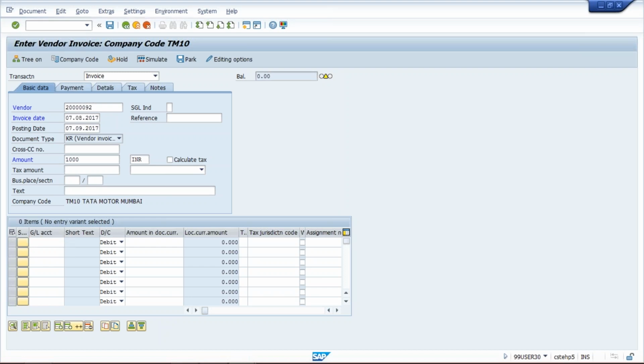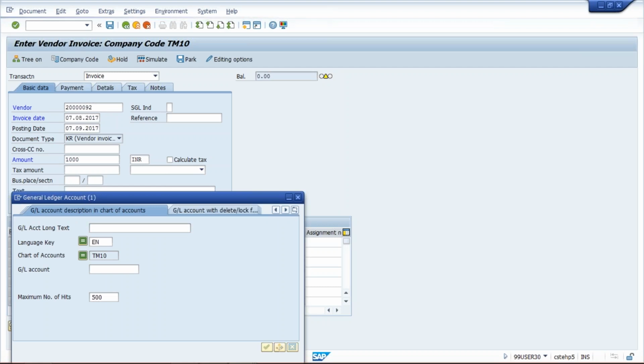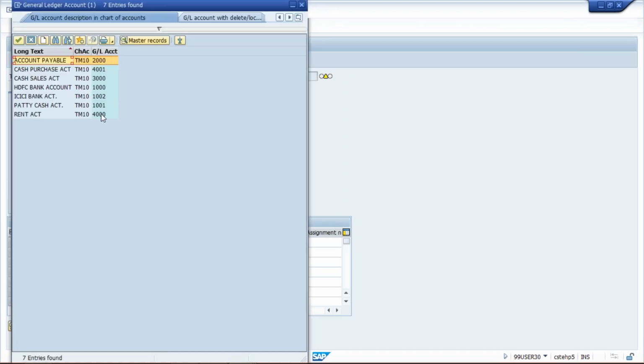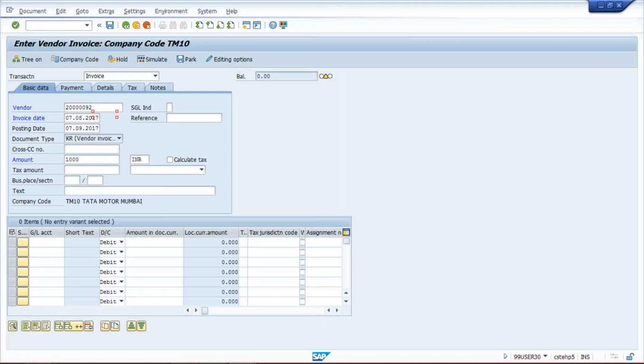What is your rent GL? Click on drop down and select the rent GL number. I think it should be 4000. Yeah, it is. So this rent GL I'm going to use here, and 1000 I have given here also. There is no need to give debit or credit, nothing we are going to select. The system has taken debit and credit automatically.